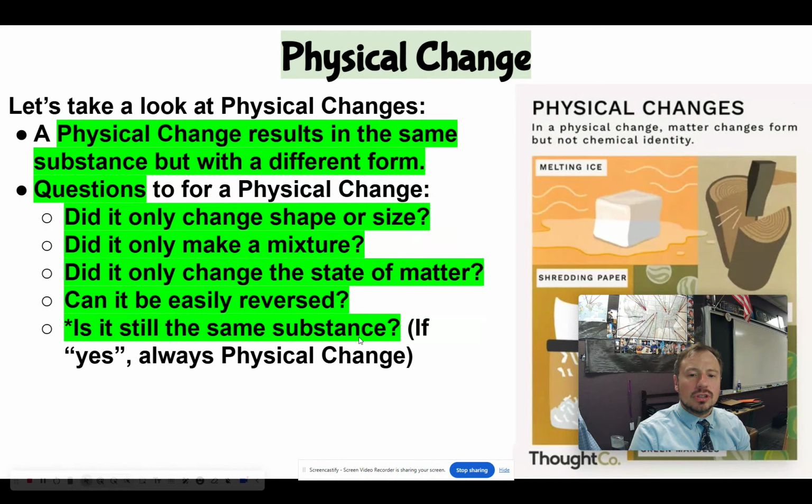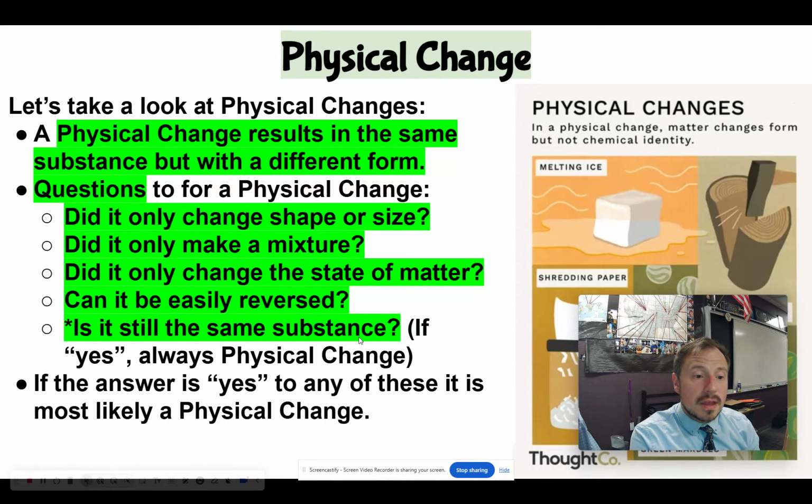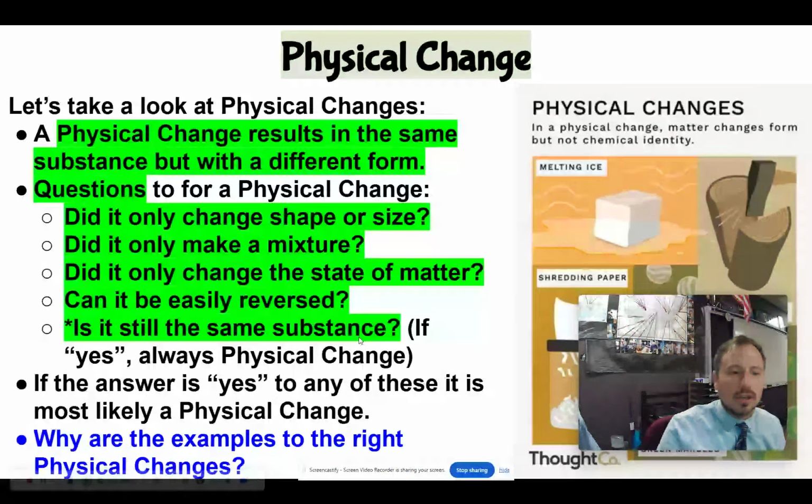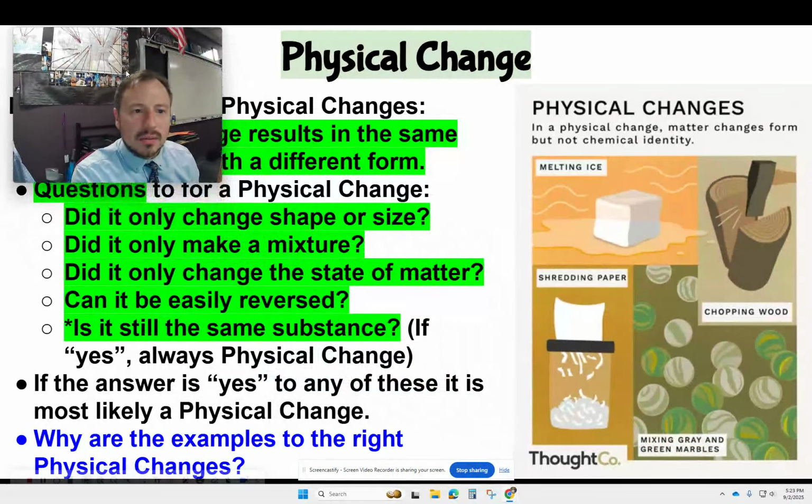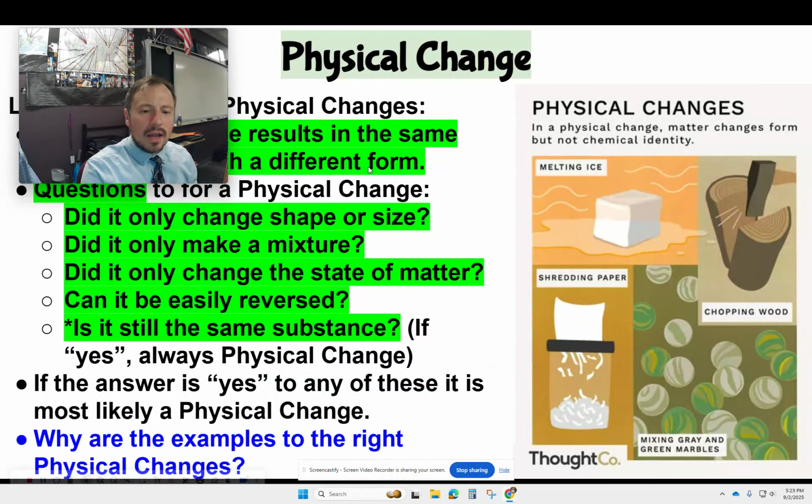Now I put an asterisk on this one because if you look at the parentheses, it says if the answer to this one is yes, it's always a physical change. We're making sure it's the same substance, right? And then I put this note: if the answer is yes to any of these, it is most likely a physical change. That last one is sort of the key, but any of these are good signs. Now there are exceptions, and we'll get to those. So let's take a look at these examples off to the right, and we'll ask this question: why are the examples to the right physical changes?